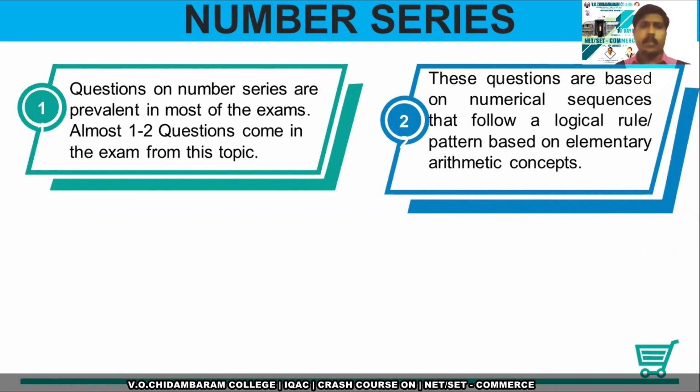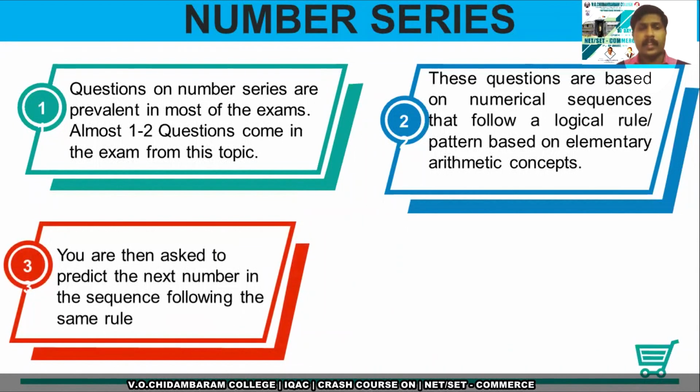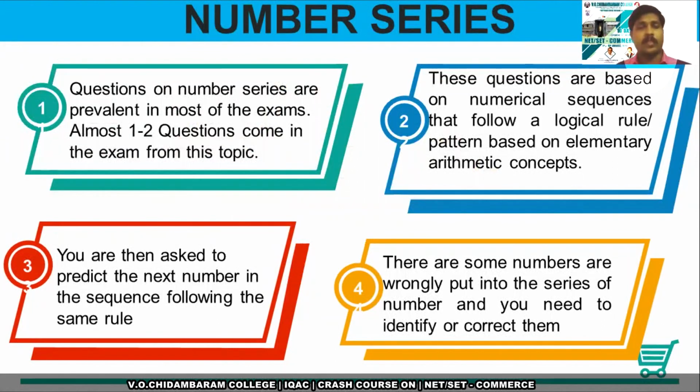Normally we are going to see number sequences which have some special characterizations. Either you have to predict a number in the sequence, or you have to find the odd man out, that is, the wrong number in the sequence. Other than this, you may also find a missing number in the sequence given in the examination.